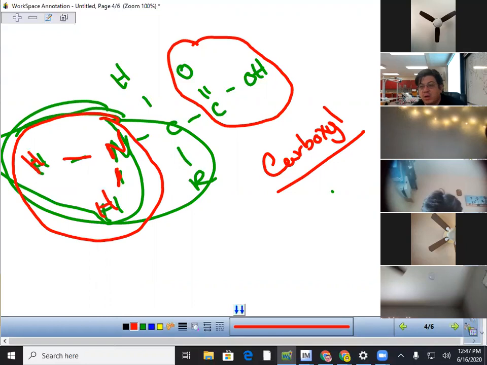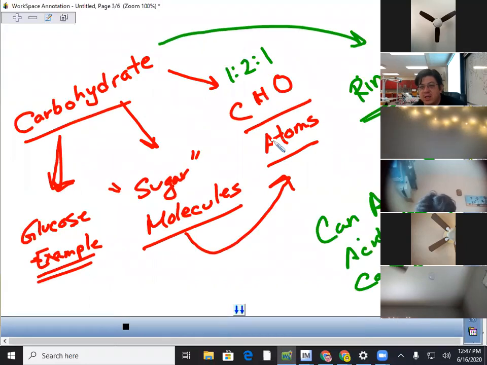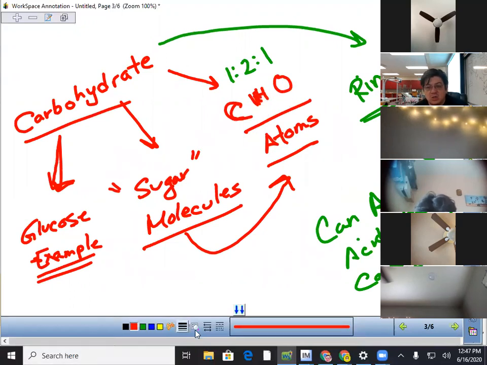So that's why, and what did we just say about carbohydrates? They only have carbon, hydrogen, and oxygen. So keep that in mind. All right? Any questions on this? Questions, concerns? All right, so let's go with this one.